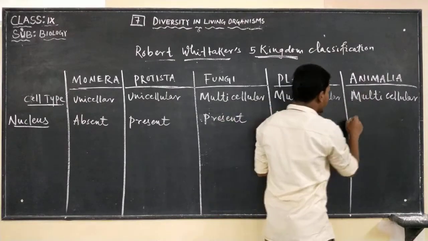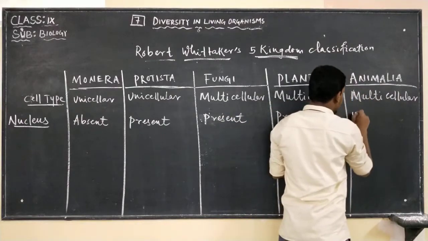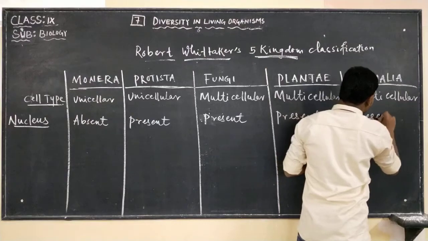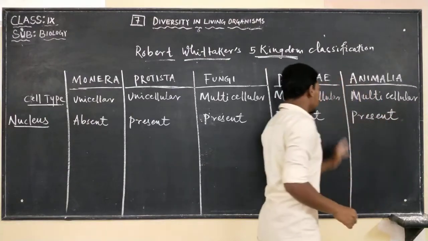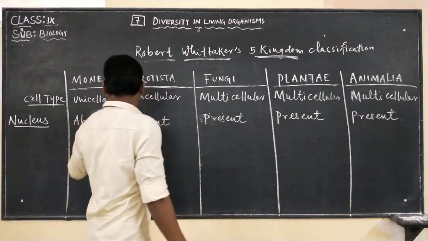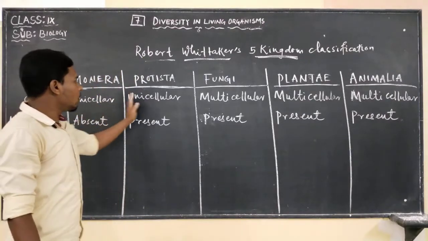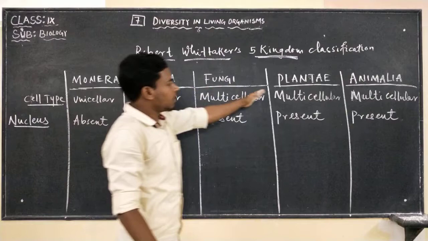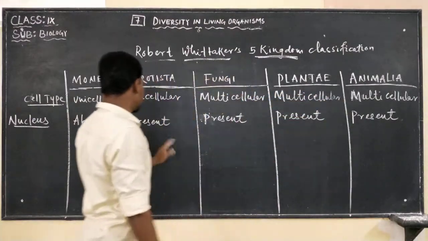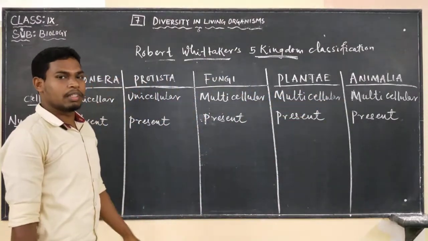And even animals have a nucleus. So based on the nucleus, Monera do not have a nucleus, and all Protista, fungi, plantae, animalia have a nucleus.